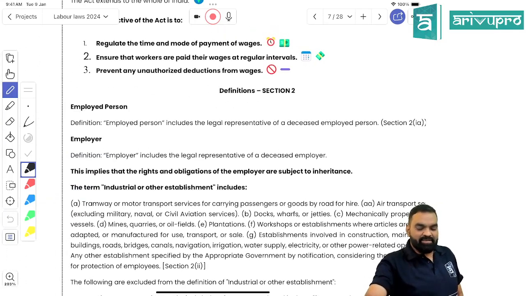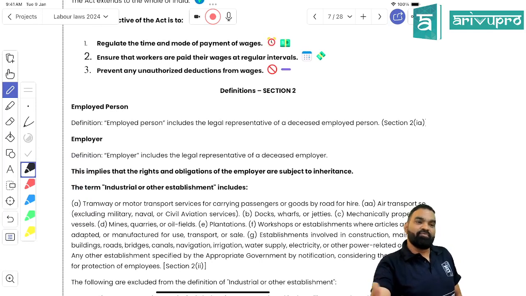Yes, please, tell me. Sir, employee means employee, and employee means the legal heir or legal representative, right? Right, students? Legal representative of whom? Employee, right, students?